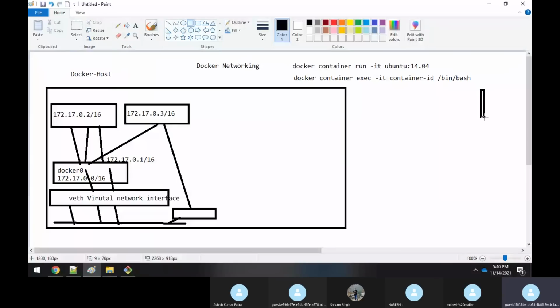Assume that you are having some machine outside your network. You have your own laptop. Now from here you want to connect to this container, or communicate with this container. How is it possible from the outside world or from the outside network? We have already learned about port mapping, right? All that we have learned already, right? So what is happening is that